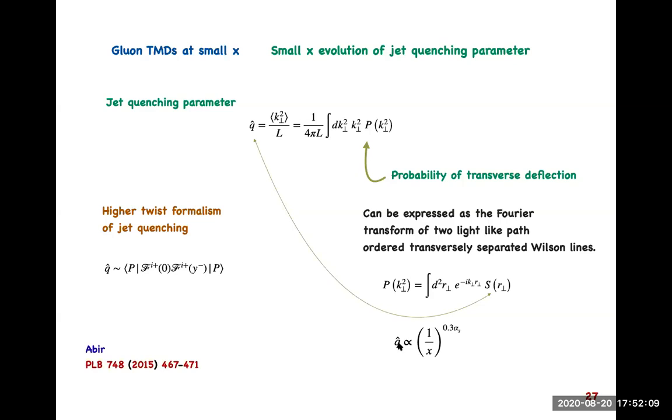The other important thing is that the operator structure of q hat bears a pretty close resemblance to the TMD PDF. Q hat has an operator structure again bilocal, having two field strength tensors.